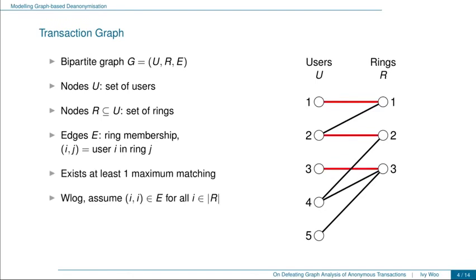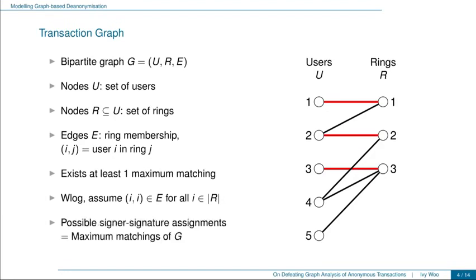In a transaction graph, there must exist at least one maximum matching, and without loss of generality, we can assume that all edges (i, i) are in the graph. As an example, here I have highlighted one maximum matching in red. The reason that there must exist a maximum matching is that a maximum matching here has the semantic meaning that it represents a possible signer-signature assignment. That is, for example, the maximum matching that is in red now says that user 1 is the real signer of ring 1 and user 2 is the real signer of ring 2 and so on.